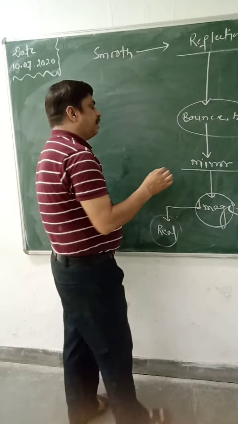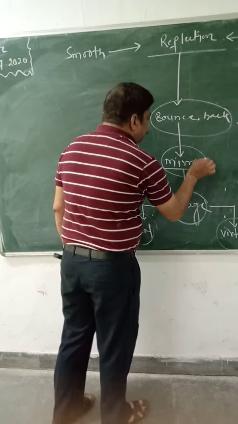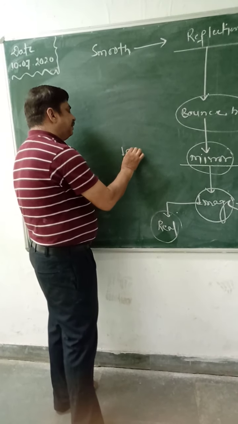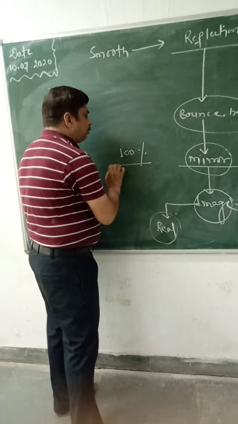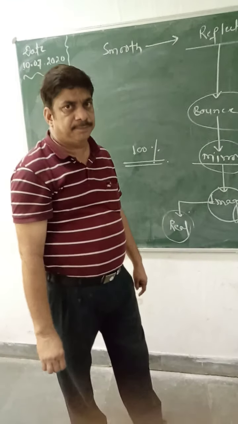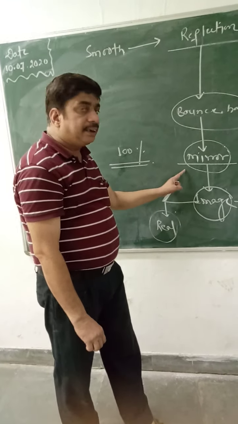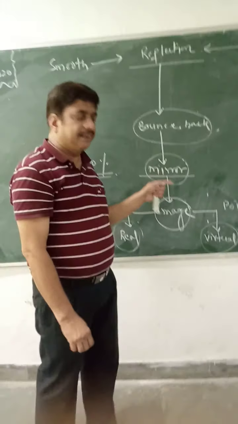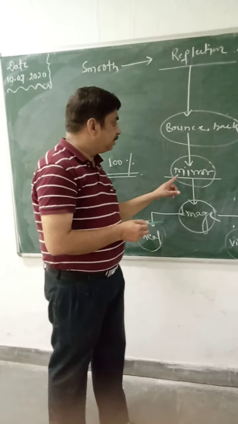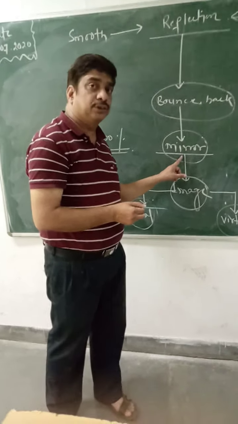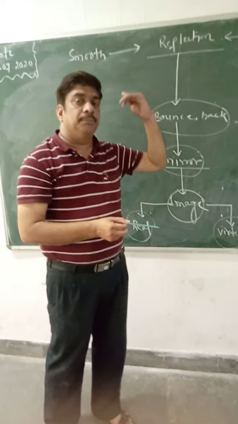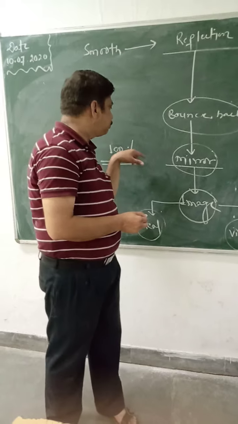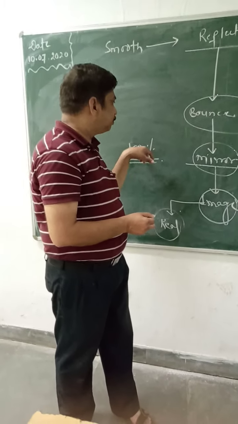Now if I ask, what is a mirror? A mirror is a device which provides almost 100% reflection. Whatever light is going to fall on it, the mirror is going to reflect, bounce back in the same medium, and most of the light is reflected.